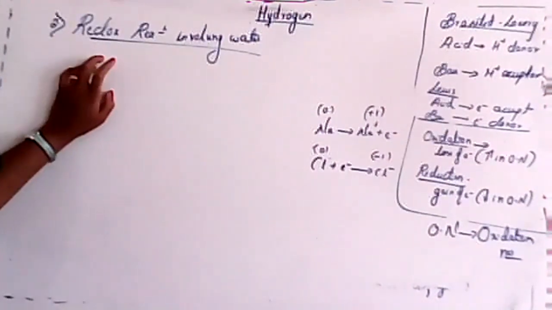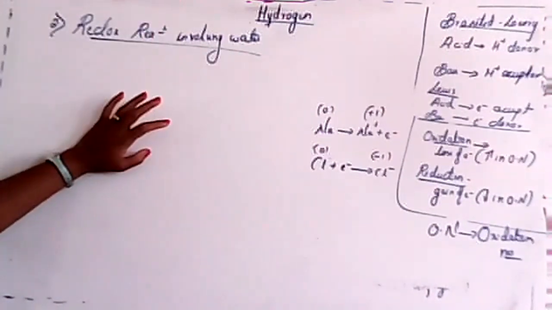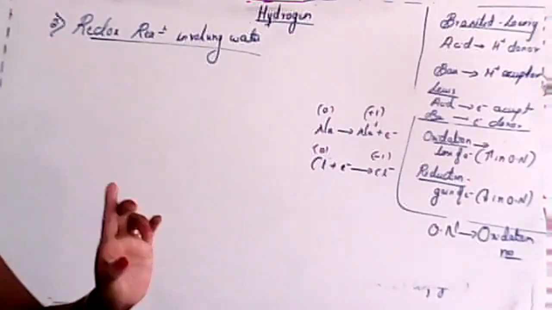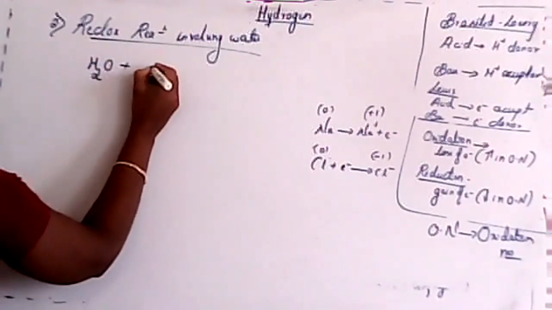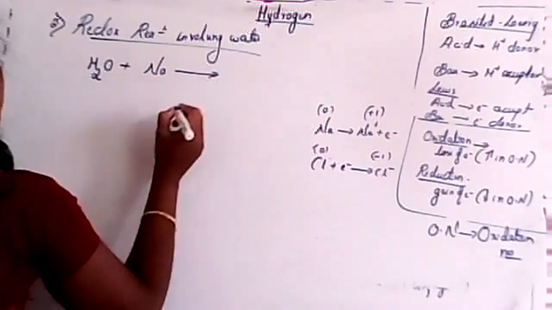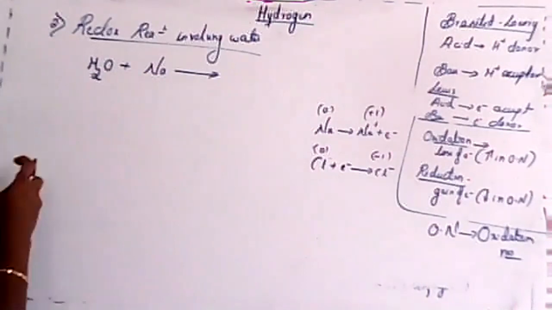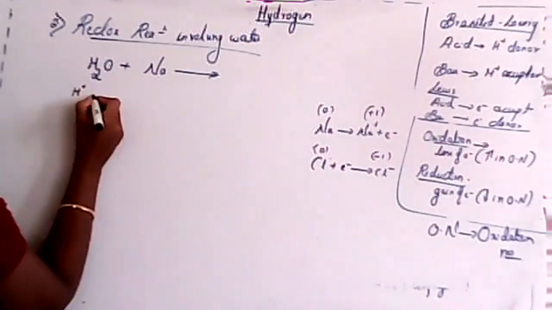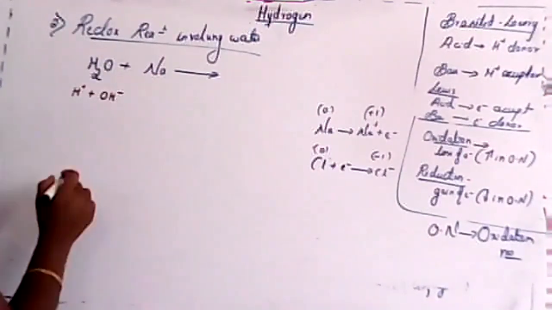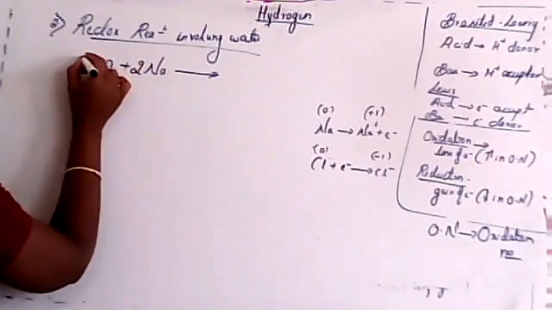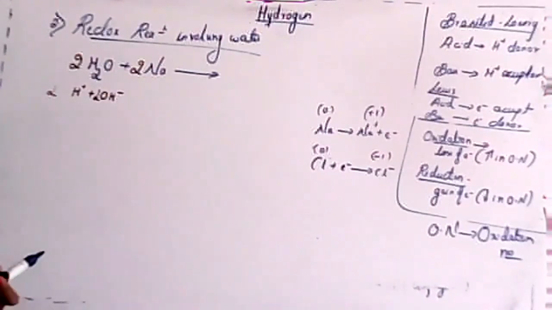Next one is about redox reaction involving water. So that means water undergoes a redox reaction. Water reacts with sodium or an electropositive atom. We know the reaction. What happens when Na reacts with water? I'll split water into H plus and OH minus. To balance this, I'll consider 2 molecules of Na, 2 molecules of H plus and 2 molecules of OH minus produced.